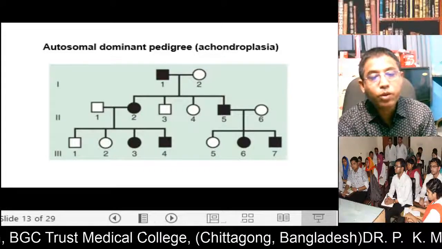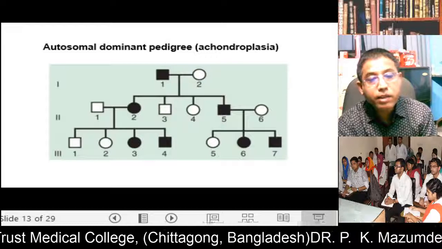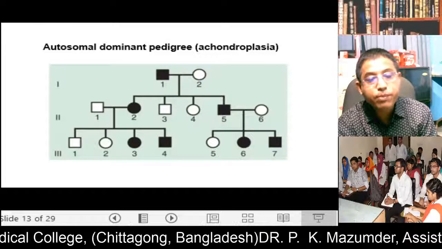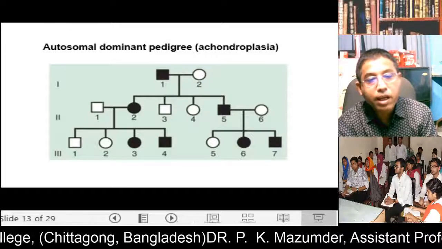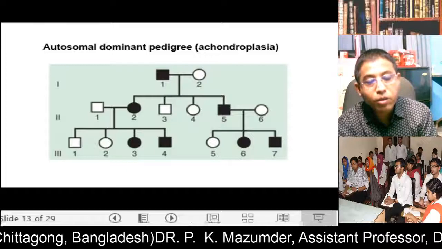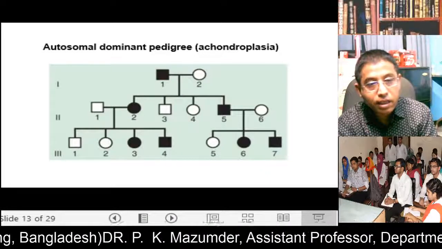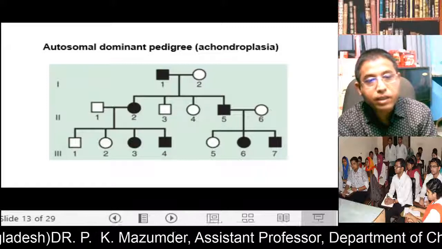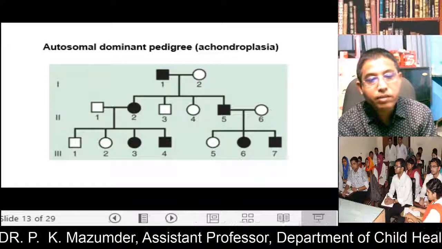So if you look at the pedigree chart, this affected male transmits the disease to both females and males, and there is generation to generation transmission. So it is vertical transmission.